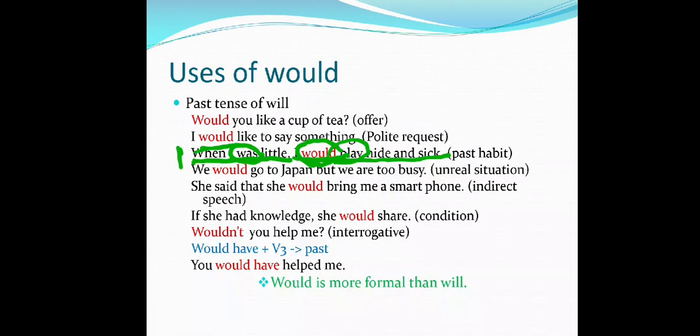So whenever we get this type of sentence with would, we make the first sentence with the past indefinite, and the other sentence goes with would plus V1 form.